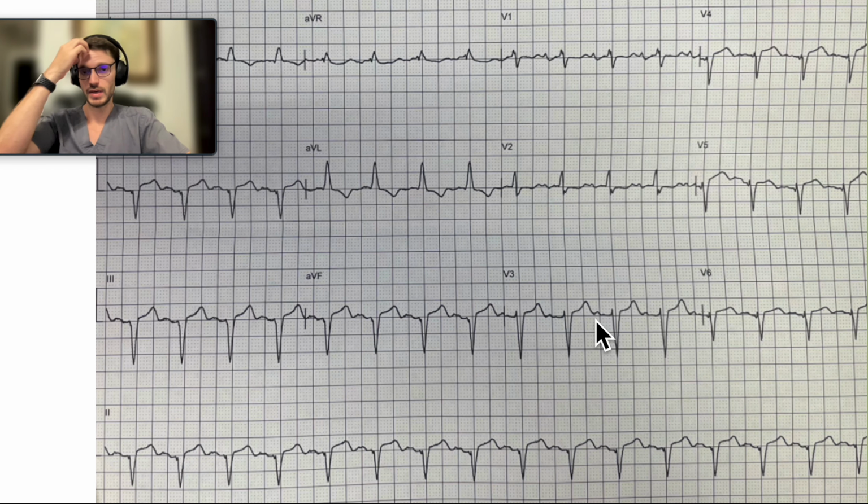The idea for this video is for us to walk through a possible approach and the importance of being systematic. So we have to be organized. Every time you see an EKG, you have to maintain the same organization, because if you're not organized, you might get the diagnosis, but you may be missing very important information. So advice number one, when you get an EKG, pause, breathe. You don't have to give your diagnosis in the first 5 seconds after you received it. You can take a breath, and you have to actually take your time to see this.